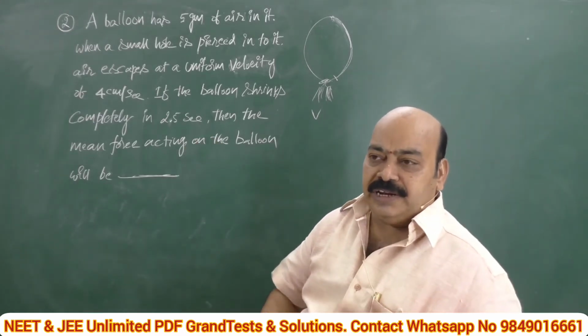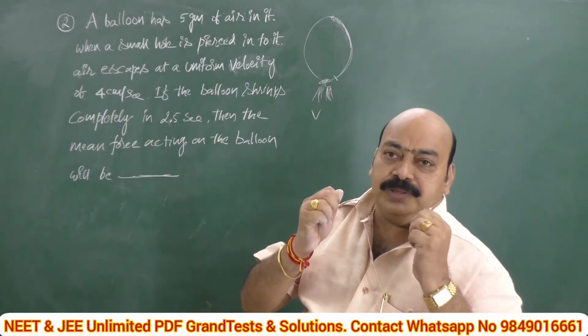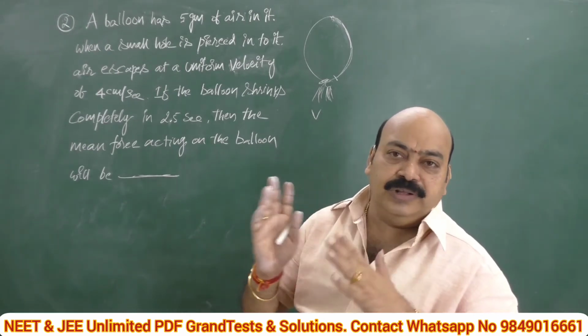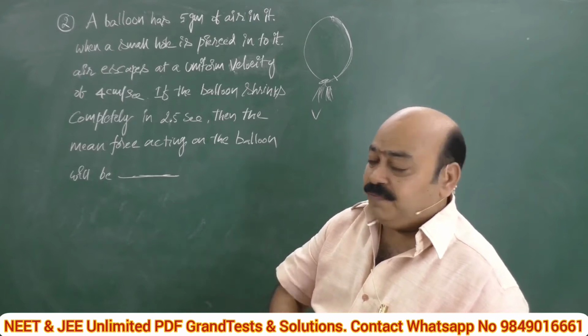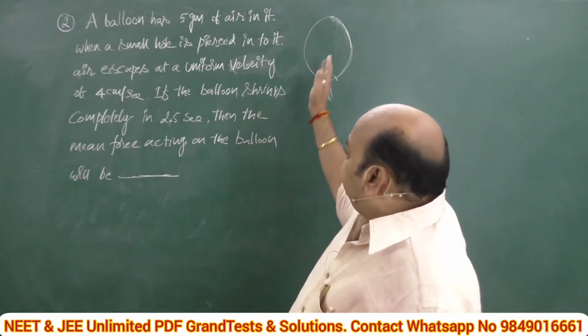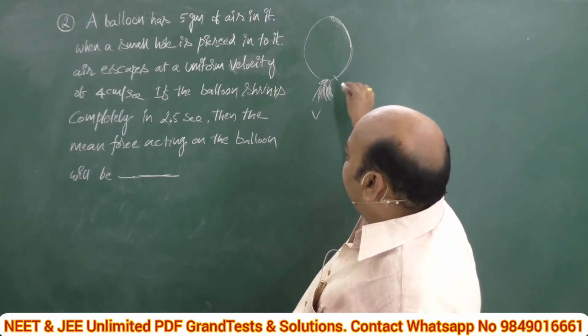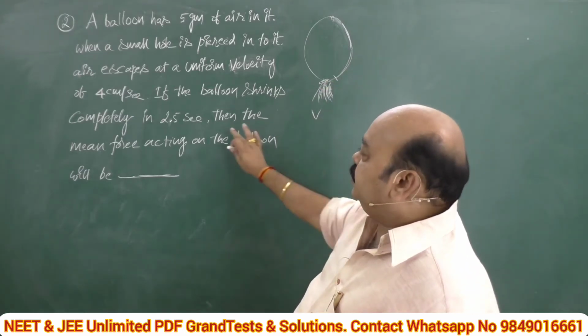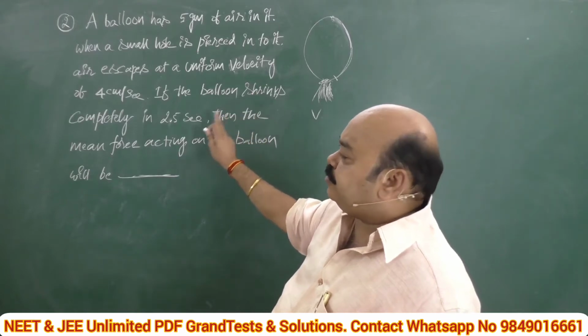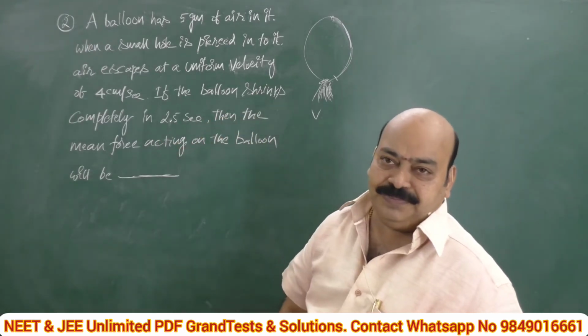Getting the total information from the problem is 50% of the work of doing the problem. First, try to understand. If the air rushes out with a certain velocity, it is noticed that it completely shrinks in 2.5 seconds.